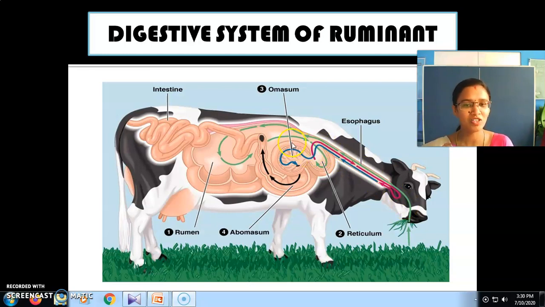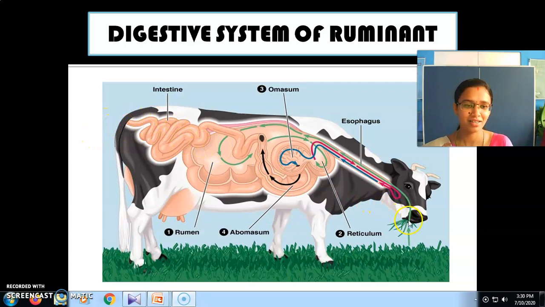It again goes and is stored here. So here the absorption happens, and the unabsorbed food is sent out. See here, we are able to see these black color lines, arrows, right? So this unabsorbed food is undigested food. They are sent out through the intestine.